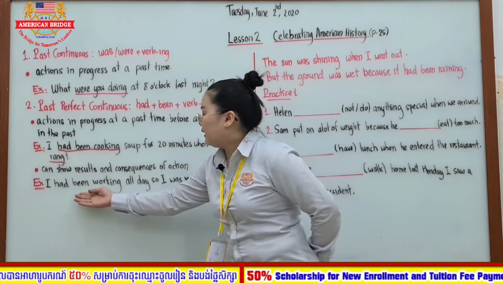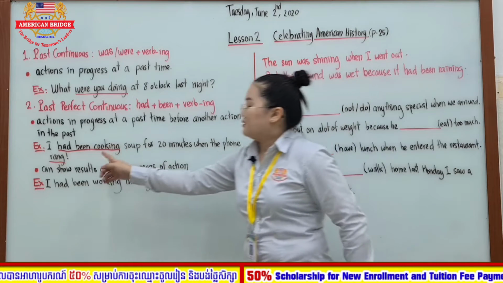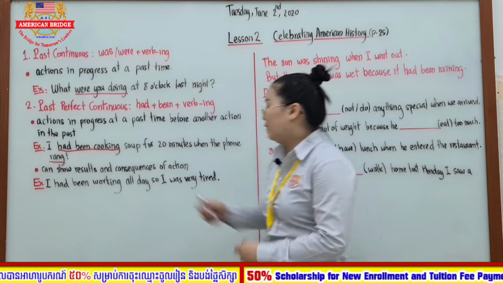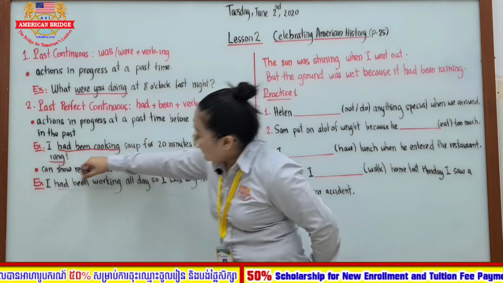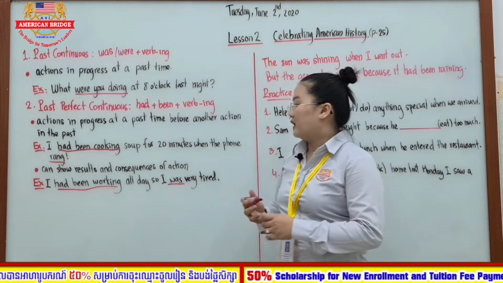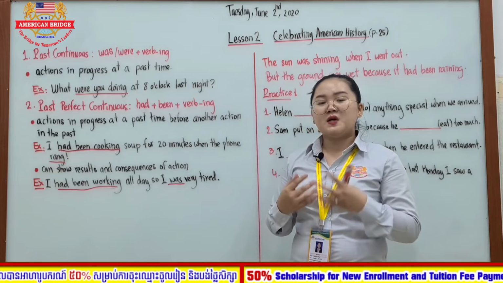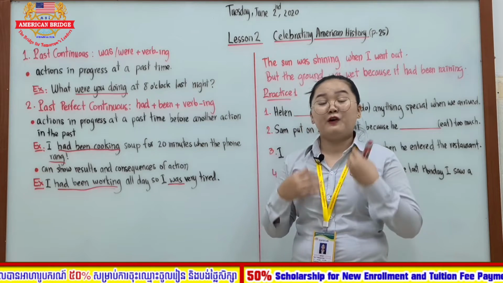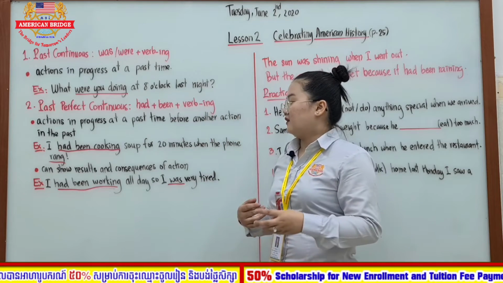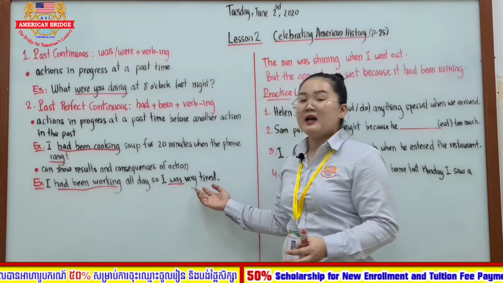So here I had been working all day, so I was very tired. You can see here again, there was past perfect continuous and past simple together in a sentence. I had been working, and here I was very tired. So here it shows the consequence, right? If you work for the whole day, like here you said I had been working for the whole day, then you will definitely feel tired, right? So you said, so I was very tired.